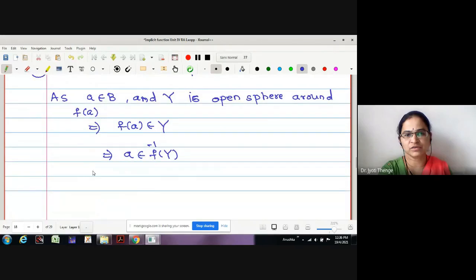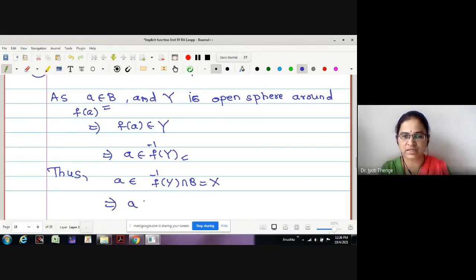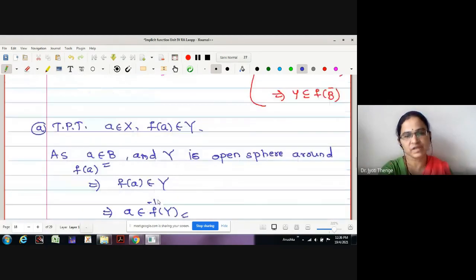If A is in f inverse Y, thus, may I write A is in B, A is in f inverse Y, therefore A is in the intersection f inverse Y intersection B. But what is this? This is X, no? Therefore, we have proved that A is in X. That is the proof of the first point.